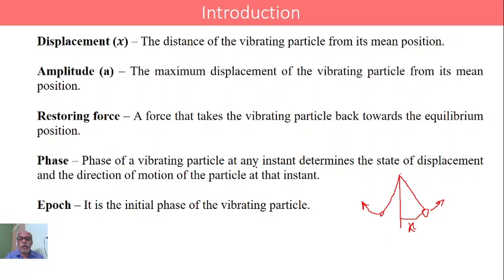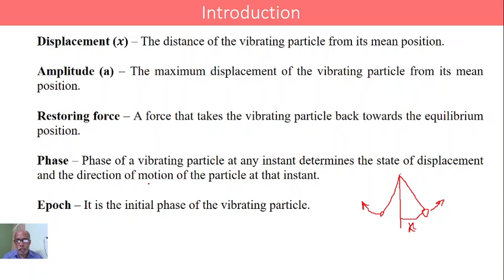Phase of a vibrating particle at any instant determines the state of displacement and the direction of motion of the particle at that instant. Phase of any vibrating particle gives the state of vibration and the direction of motion of the particle at that particular instant of time.